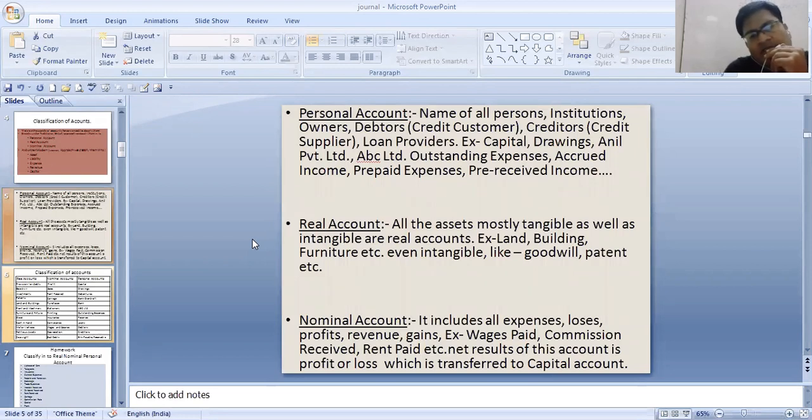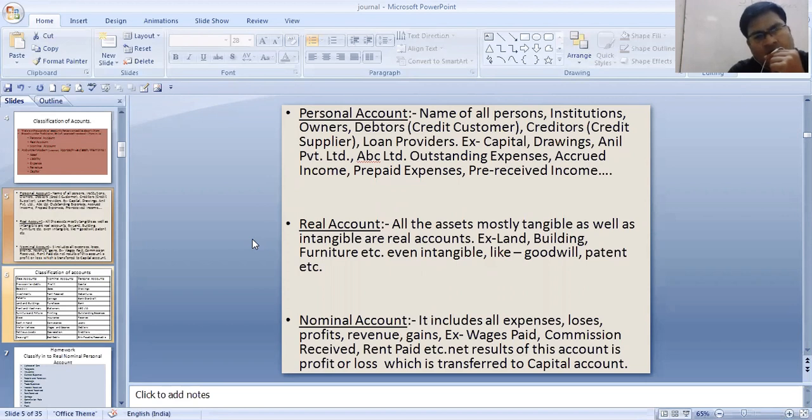First of all, we will be understanding what is a personal account. Name of all persons, institutions, owners, debtors, creditors, loan providers. Debtors means credit customers, creditors means credit suppliers. The names of these people are called personal accounts. The name of the owners will be capital and drawings. Drawings means when you draw the money out. As well as Anil Private Limited, ABC Limited, Ram account, Hari account, Syam account, even all the outstanding expenses, accrued income, prepaid expenses, pre-received income, all these are personal accounts.